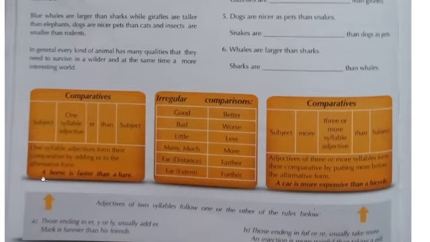For example, a horse is faster than a hare. Now we can also have irregular adjectives like good, in comparatives better, bad, it's worse, little, less, many or much, more, far, from distance, farther, or far for extent, further.